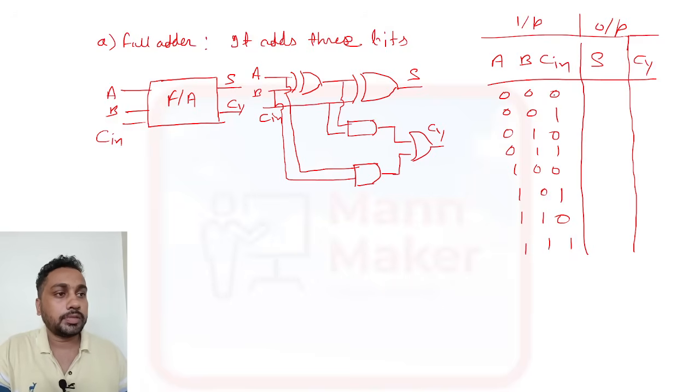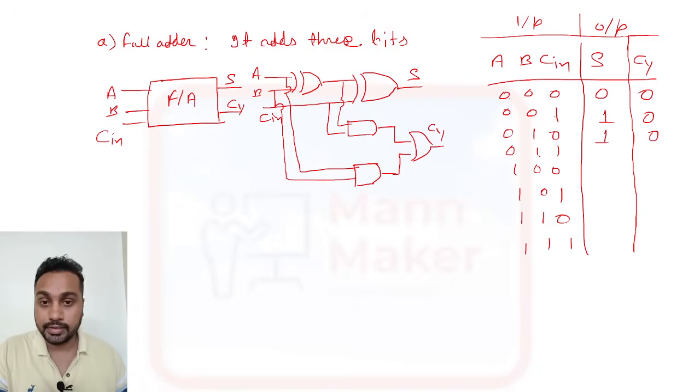So 0 plus 0 plus 0 is 0 and carry is 0. 0 plus 0 plus 1 is 1 and carry 0. 0 plus 1 plus 0 is 1 and carry 0. 0 plus 1 plus 1 is 0 and we have carry 1.